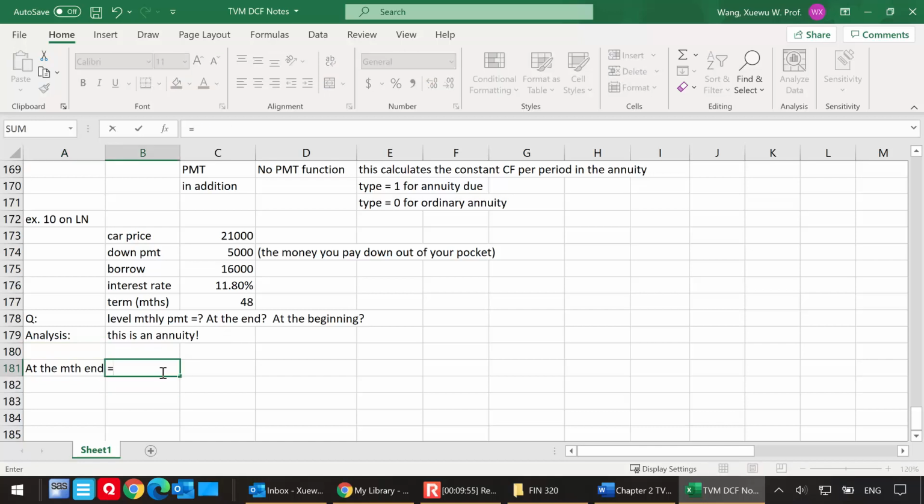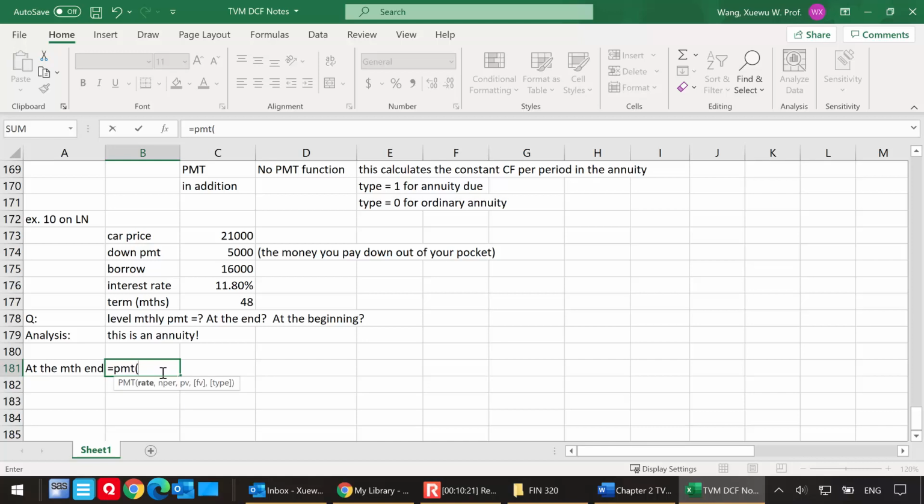We know that if you want to find the constant cash flow in this annuity, you can use the payment function. Let's go ahead and plug in the numbers into this Excel function. Be very careful. This Excel function takes so many arguments, and it gives you only one number back. So this is a very demanding Excel function, and make sure you take care of it.